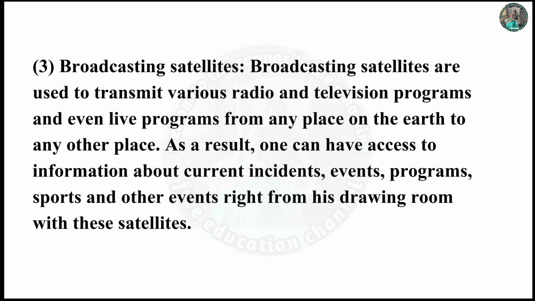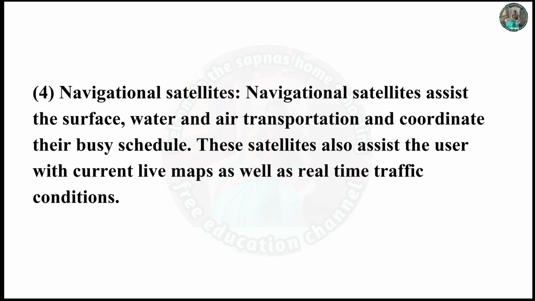Third, Broadcasting satellite. Broadcasting satellites are used to transmit various radio and television programs and even live programs from any place on the earth to any other place. As a result, one can have access to information about current incidents, events, programs, sports, and other events right from his drawing room with these satellites. Navigation satellite. Navigation satellite assists the surface, water, air transportation and coordinate their busy schedule.